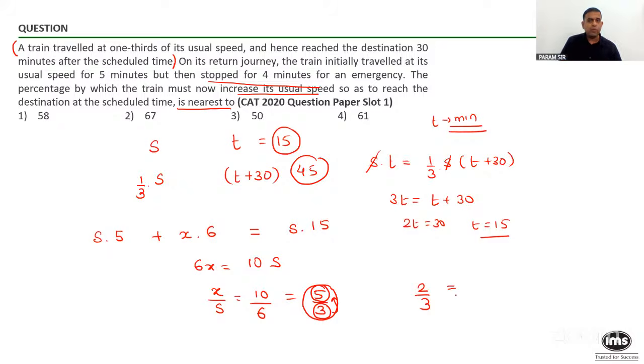And people tell me, what do you know about 2 by 3 in terms of percentage? Is it 66.67%? So ideally, you should look for this in the options, but because they use the term approximately or nearest to, what will you mark? You will mark option number 2 over here. Again, this is one of the methods of solving the problem.